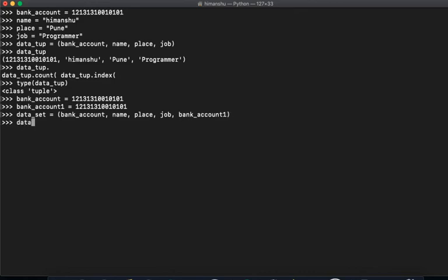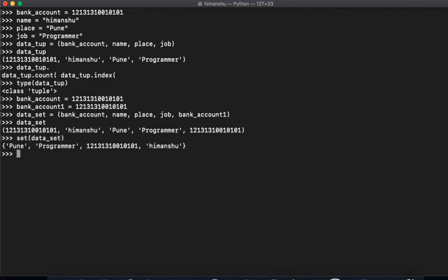Now if I say data_set, you can see this is repetitive, right? Now if I want to actually make it unique, I will say set of data_set, right? Now if I say here, you see it actually totally removed any duplicacy. So here this number was repeated twice.